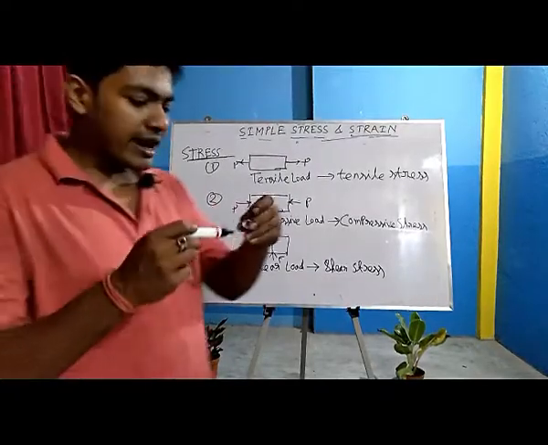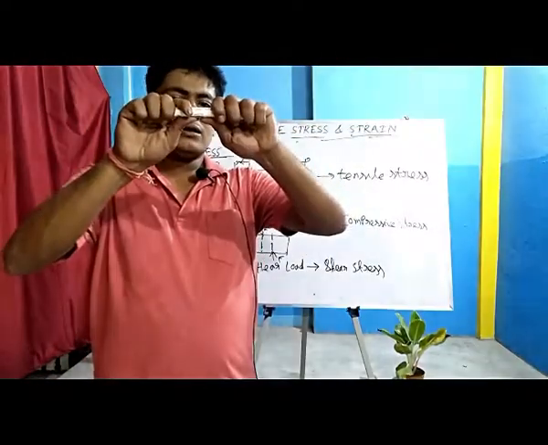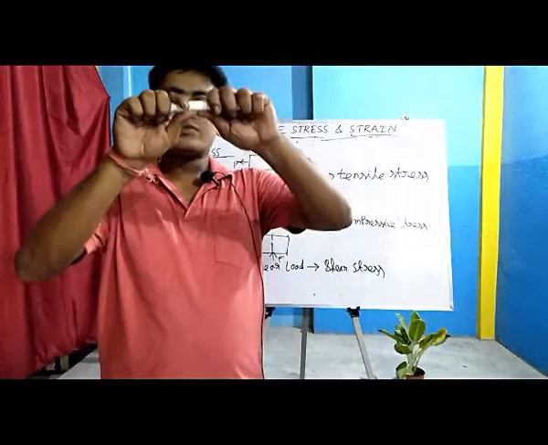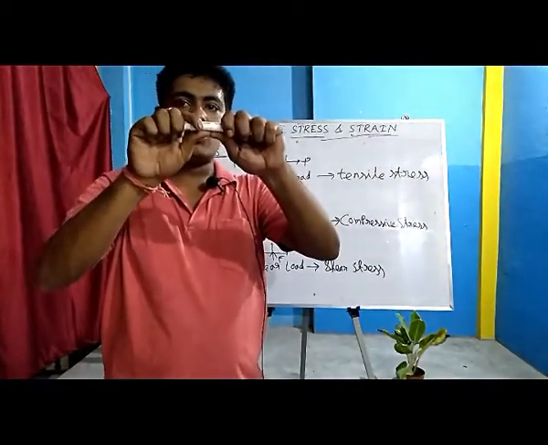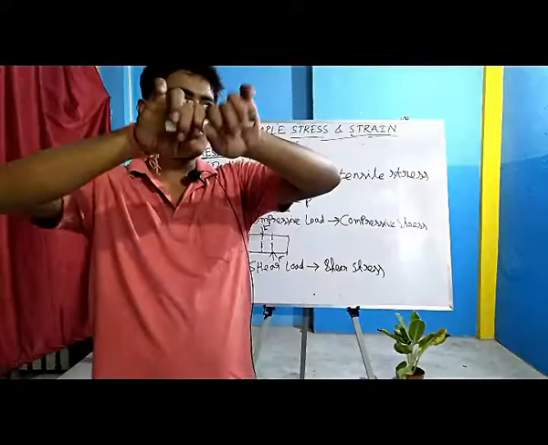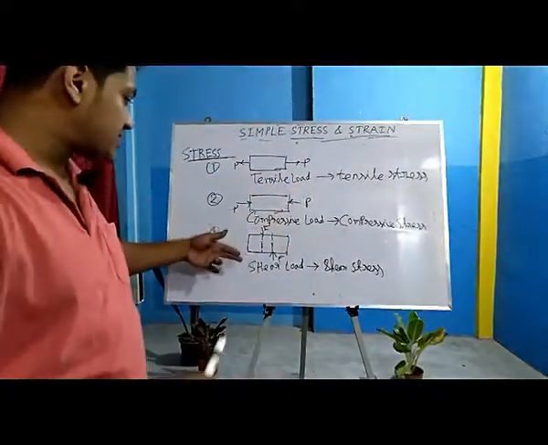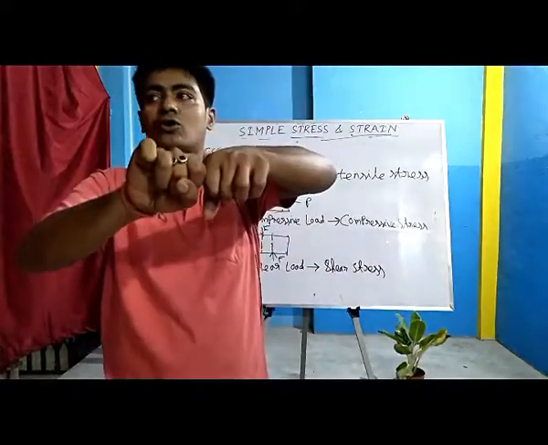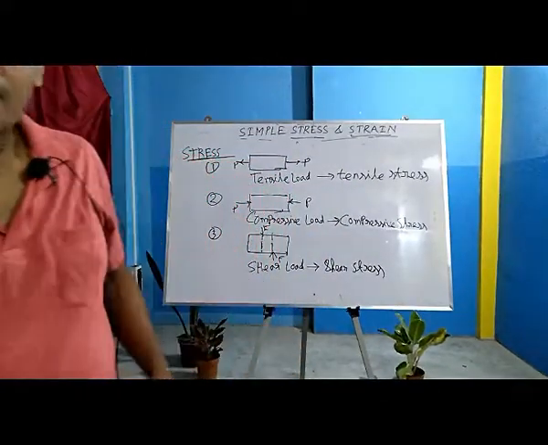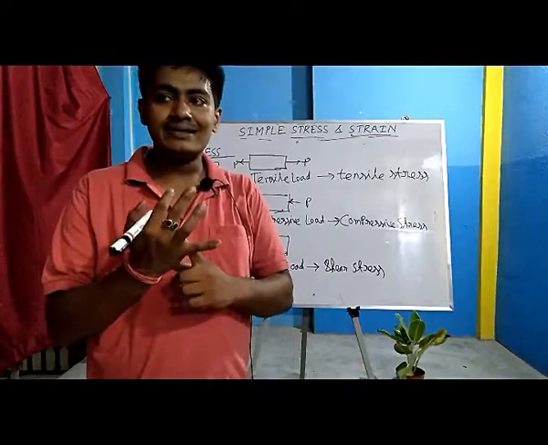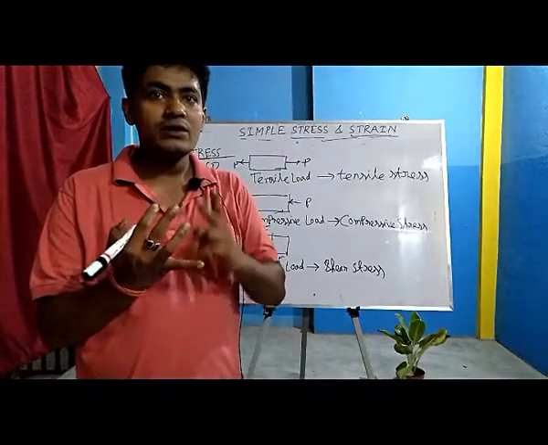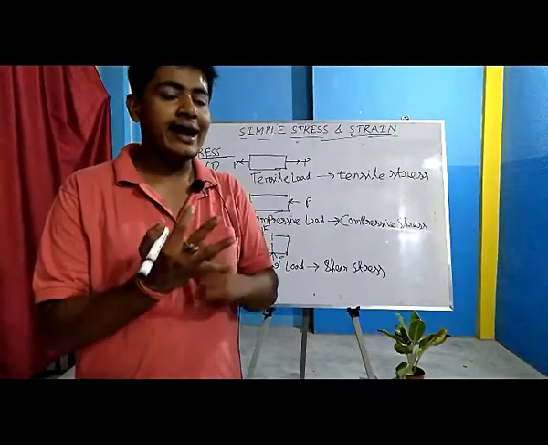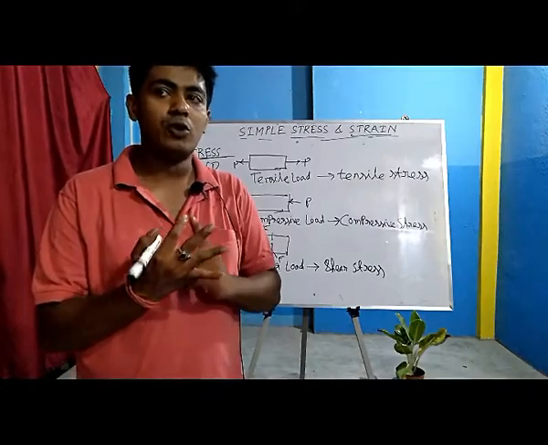Similarly, if you try to bend the member, this kind of load is called bending load. If you try to twist it, it also leads to shear stress, but this kind of load is called twisting load. Okay, so we have learned tensile, compressive, shear, bending and twisting type of loads.